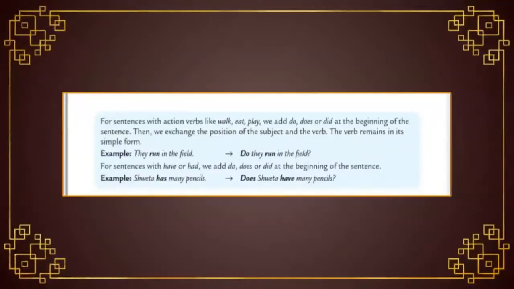In the first example, it is not third person, so that's why we added do. Do they run in the field? The verb run is in its simple form. At the end of the statement, put a question mark. And this is applicable for have or had.